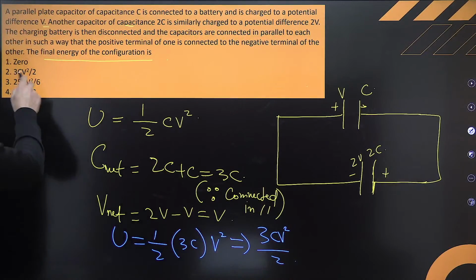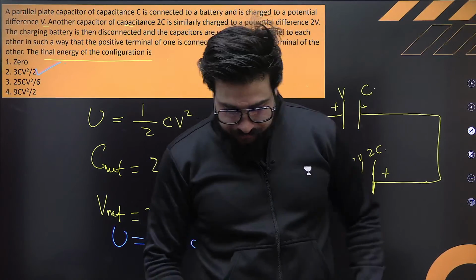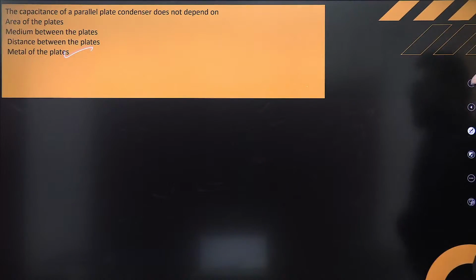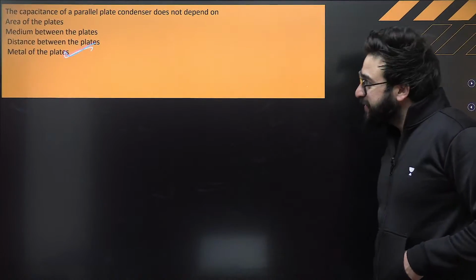What is the correct option? 3C V square by 2. Everybody got this one? That's great. Okay, the option is marked. This is the correct one.